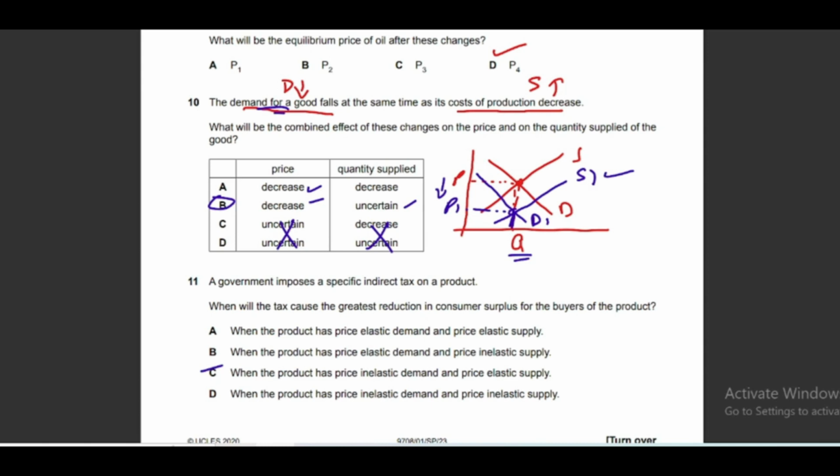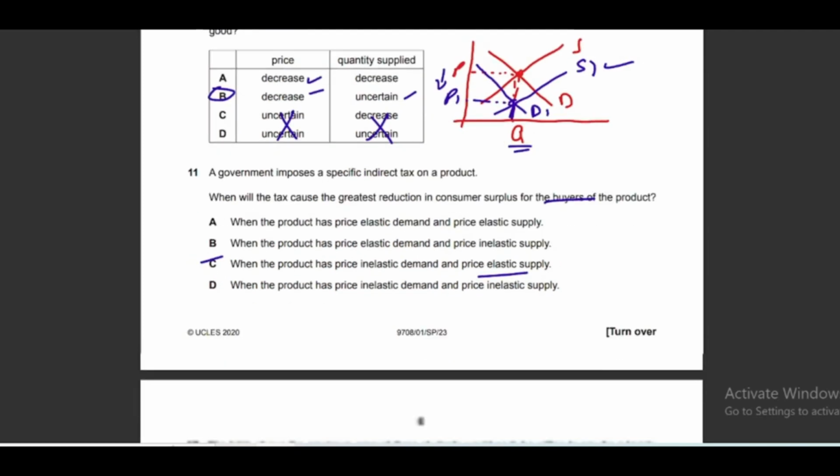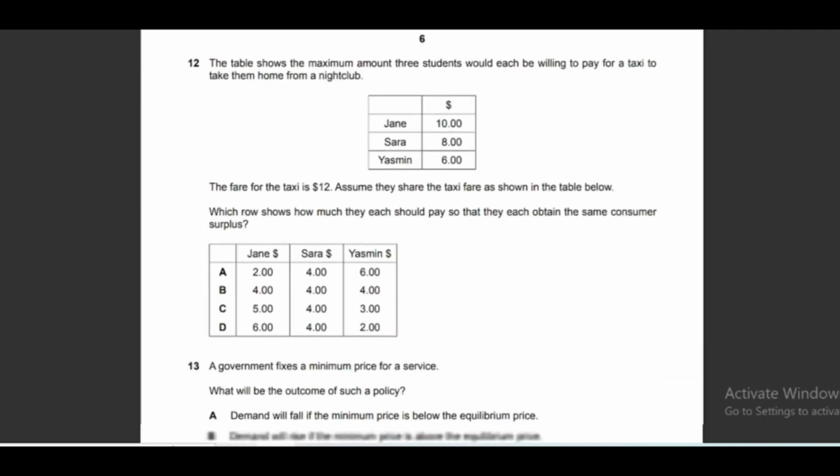When demand is inelastic, it means the consumer is forced to purchase the product. He cannot decrease the quantity that much because of an increase in price. When government imposes an indirect tax, price increases and the consumer will still have to purchase it. But on the other hand, the supplier is not forced to continue supplying the good. He can decrease the supply because his supply is elastic. So more impact will be on the buyer, that is the consumer, in case of option C. So his consumer surplus will greatly decrease.